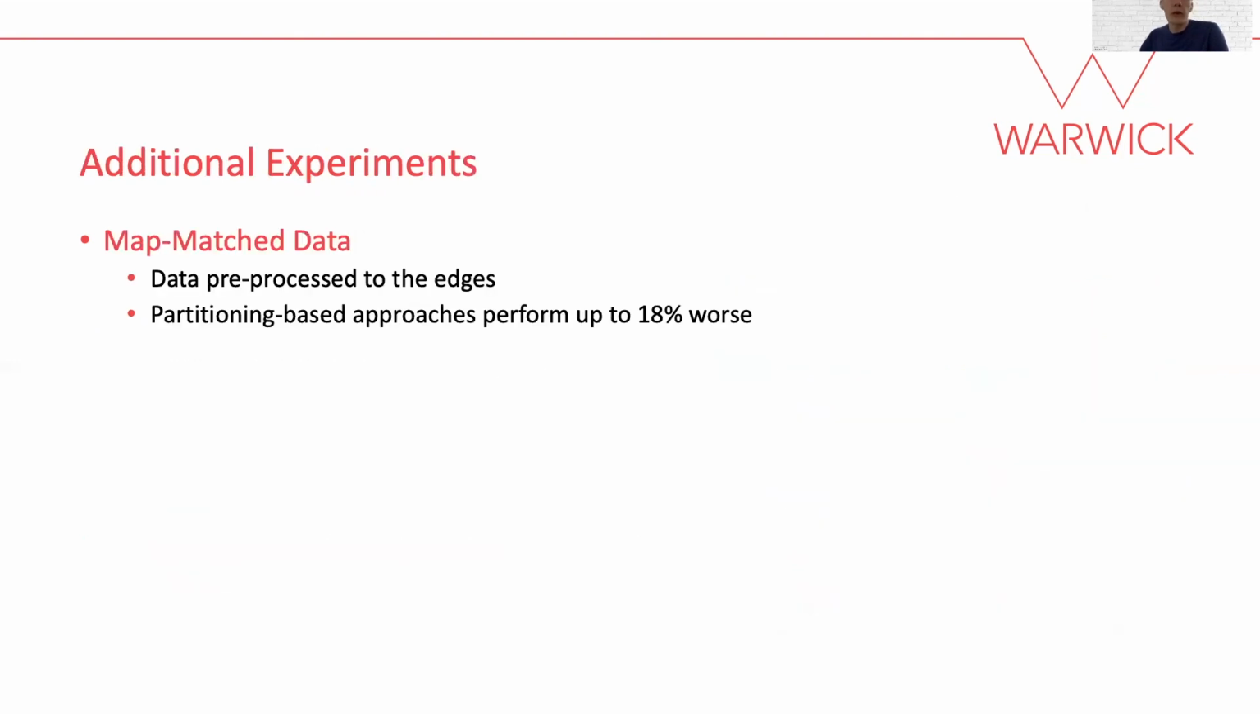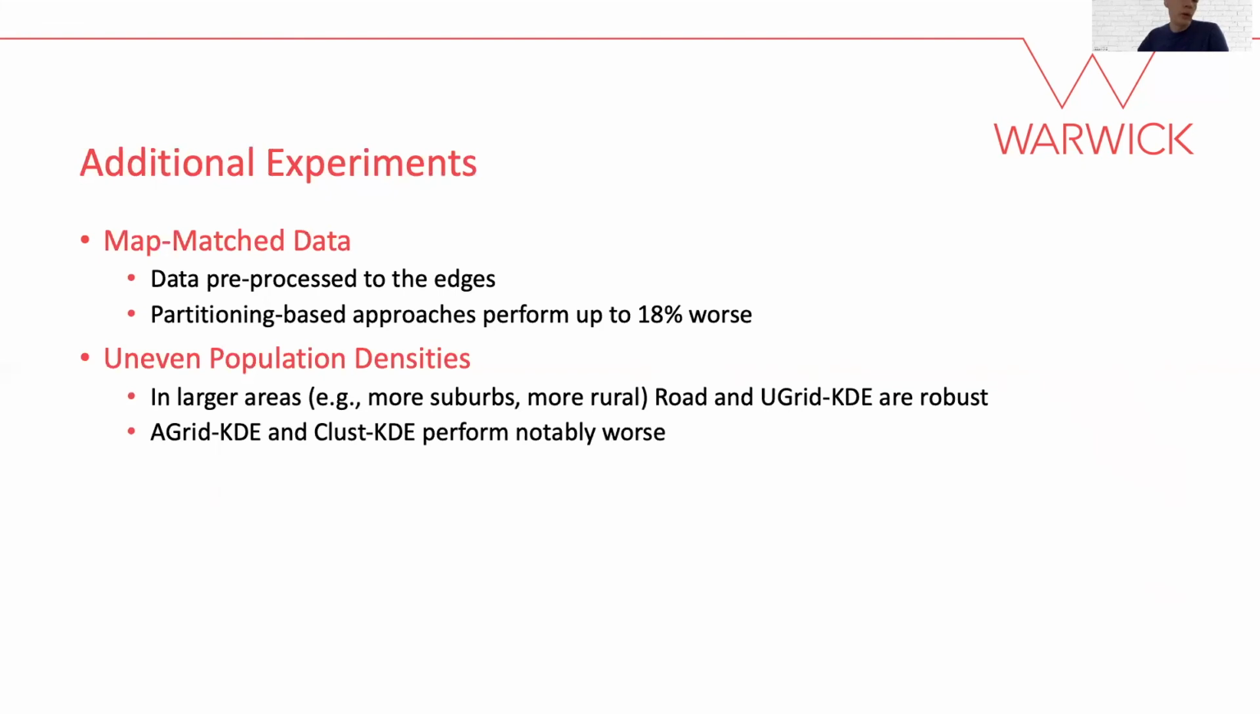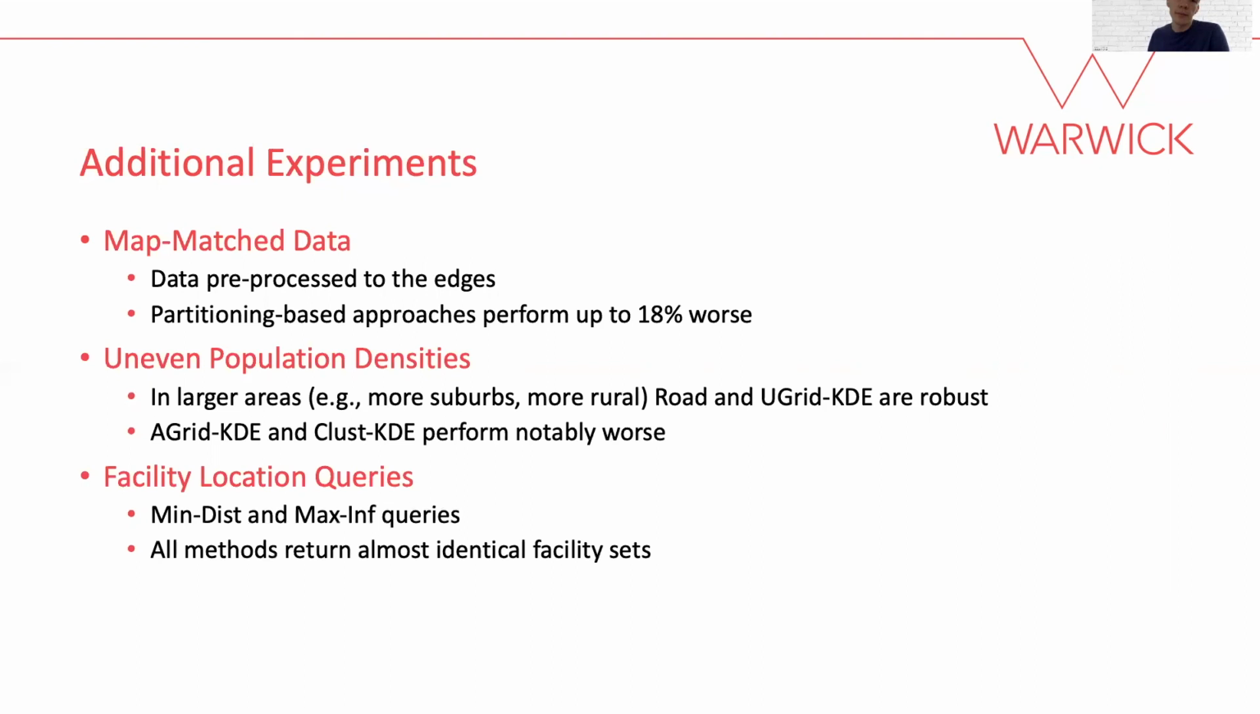We also conduct some additional experiments. The first sees us match the data to the road network as a pre-processing step. In this case, the partitioning-based methods perform up to 18% worse. We also consider the case where the population density is less even. In these cases, road and uniform grid approaches are more robust than other methods. And finally, we conduct numerous facility location queries. All methods generate synthetic data that obtains nearly identical results compared to the real data. This emphasizes the real-world applicability of our work.